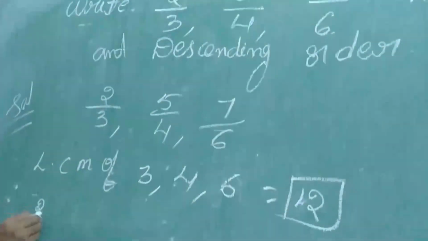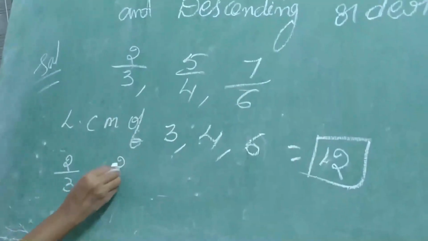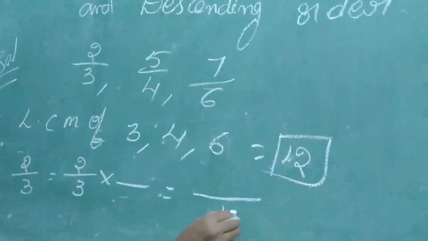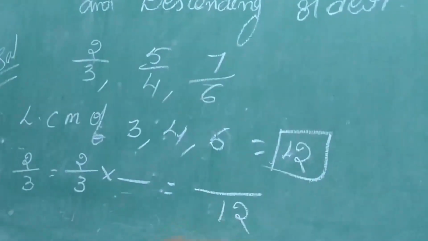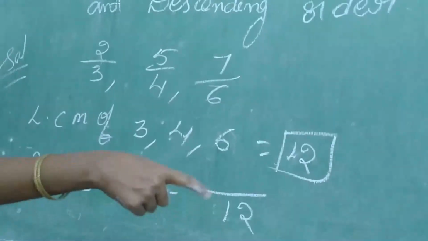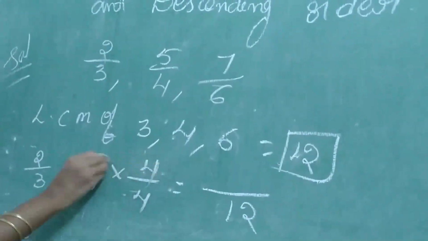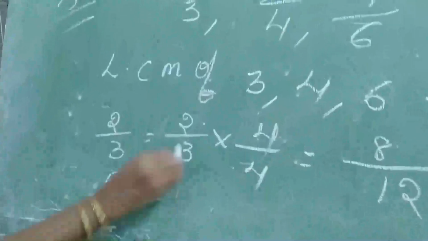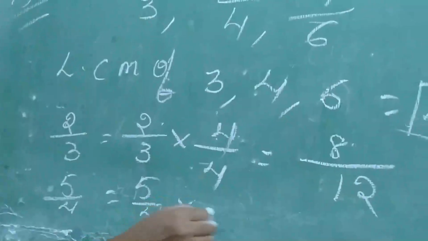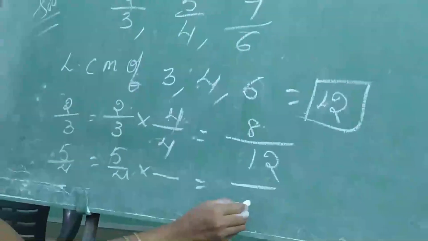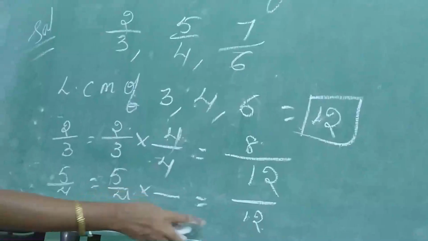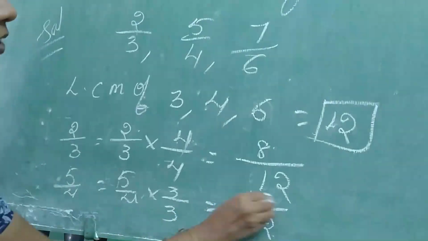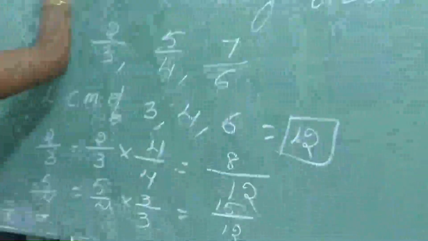What is the first fraction? 2 by 3 equal to 2 by 3, 2 dash equal to. What is the LCM here? 12. So we have to write the LCM in the denominator. 3 is multiplied with which number, then you get 12? 4. Here also 4. 2 4s are 8. Next, 5 by 4. Write again 5 by 4 into dash equal to. Which number do we keep here? 12. 4 is multiplied with which number, then you get 12? 3. Here also 3. 5 3s are 15. Next, 7 by 6.